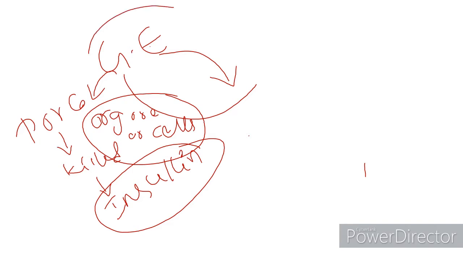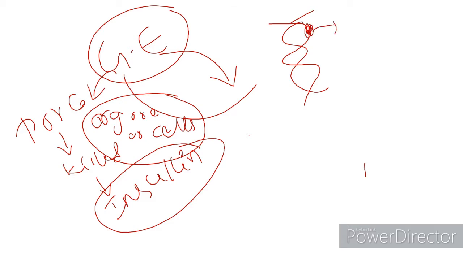What help did genetic engineering do for the pigs and cows? The scientists in microbiology labs took out the gene responsible for the formation of insulin from the human DNA. In our DNA, there are so many genes, right?